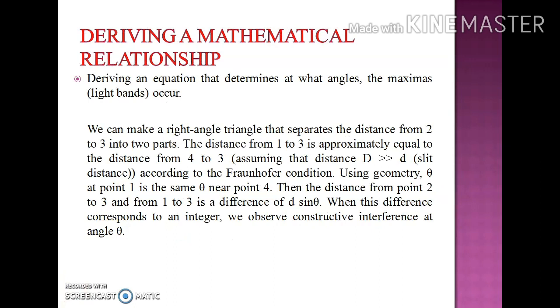Now I will explain how we can obtain a mathematical relationship, an equation which will show for what angles we will obtain the maximas and for what angles we will obtain the minimas. For that we have to draw again the picture of Young's double slit experiment.